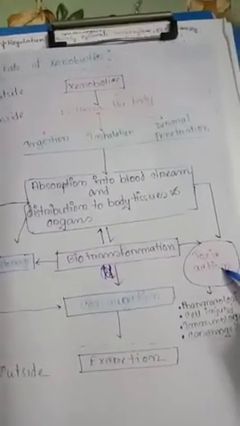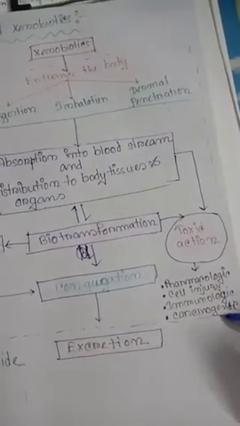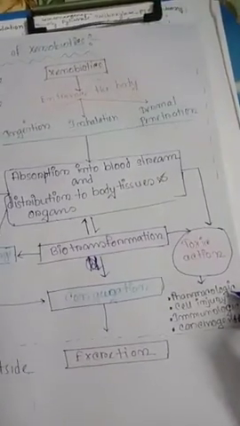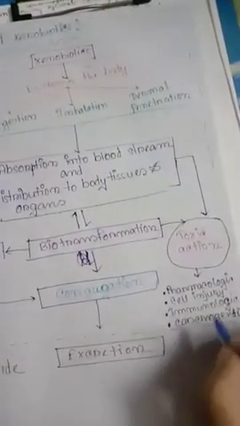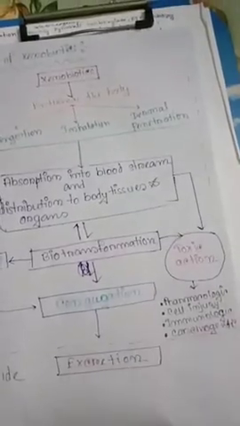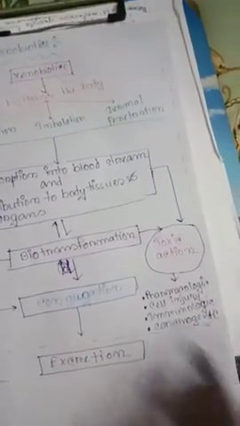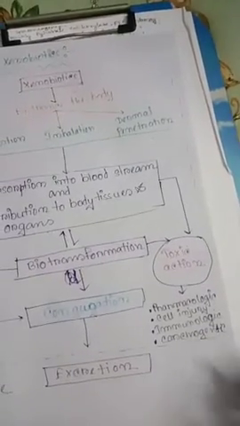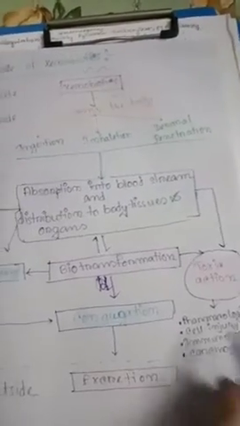So the toxic actions can be pharmacologic, cell injury, immunological, and carcinogenic. Pharmacologic means it works like our medicines and can affect our body parts. Cell injury means human cells can be injured, and immunologic means it destroys our immunity, and many viruses and bacteria can affect us easily. And carcinogenic means it causes cancer.